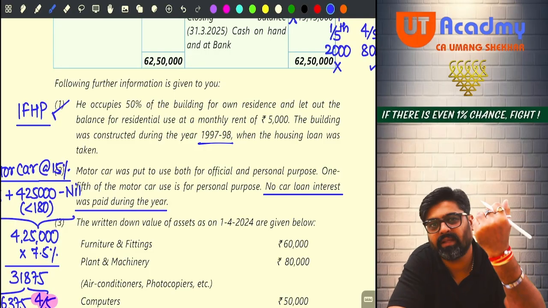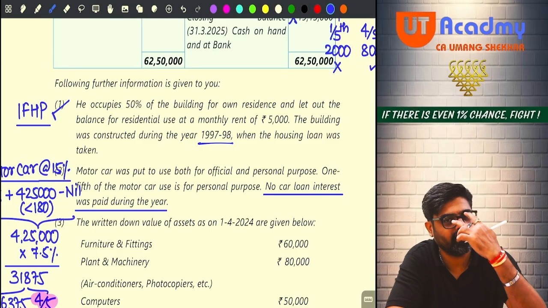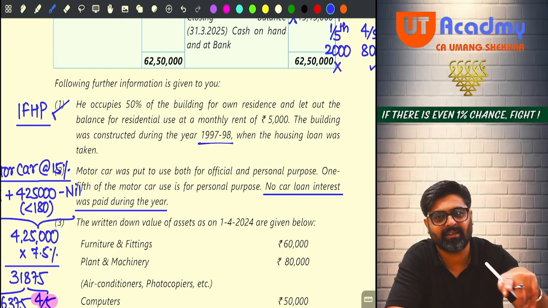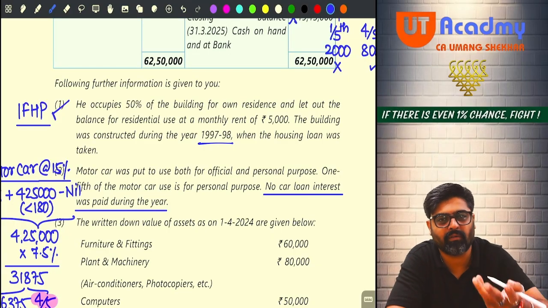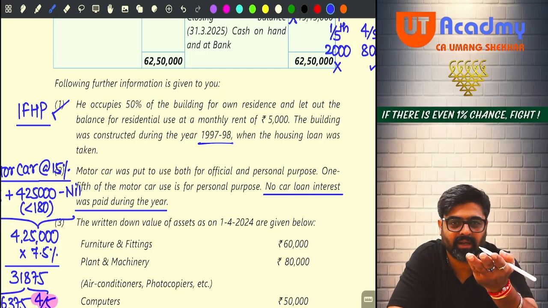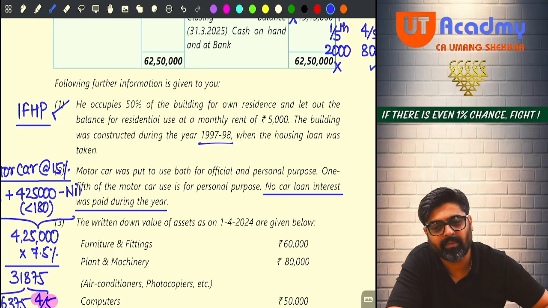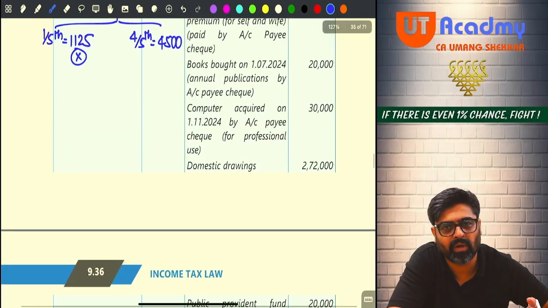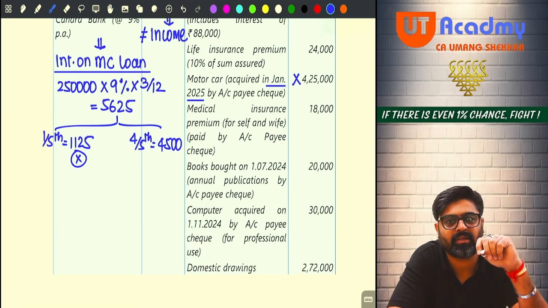And that information they are saying: no car loan interest is paid during the year. Definitely we cannot see it on the payment side either. Thank you for telling us. If you would not have told us, we would not have come to know. You should thank your examiner that he is giving you so many hints. Even if he would not have told us, we would have gone and seen on the payment side whether 5625 is paid or not.